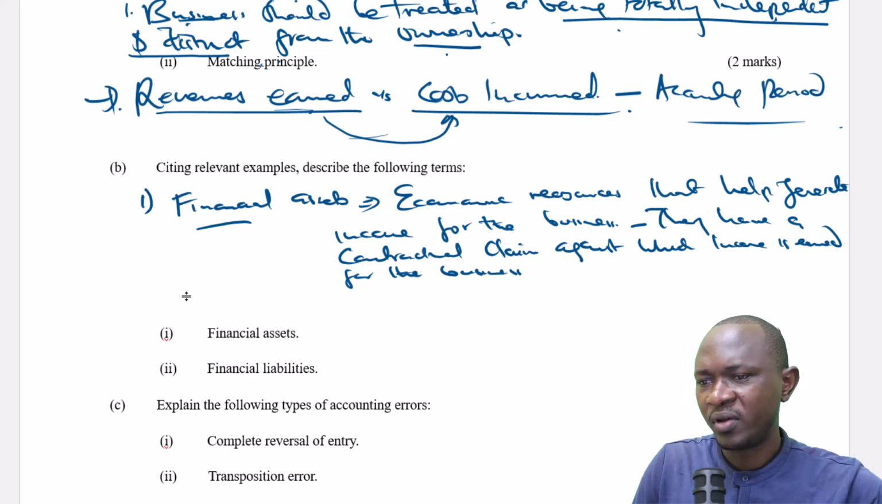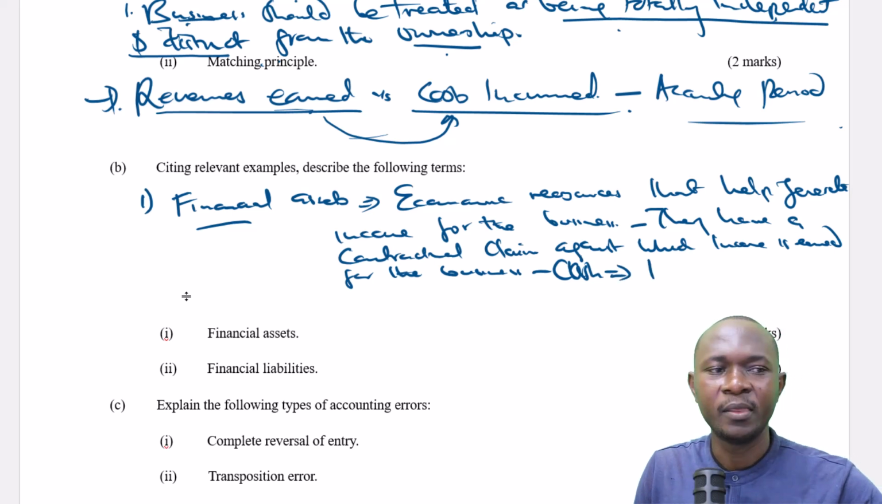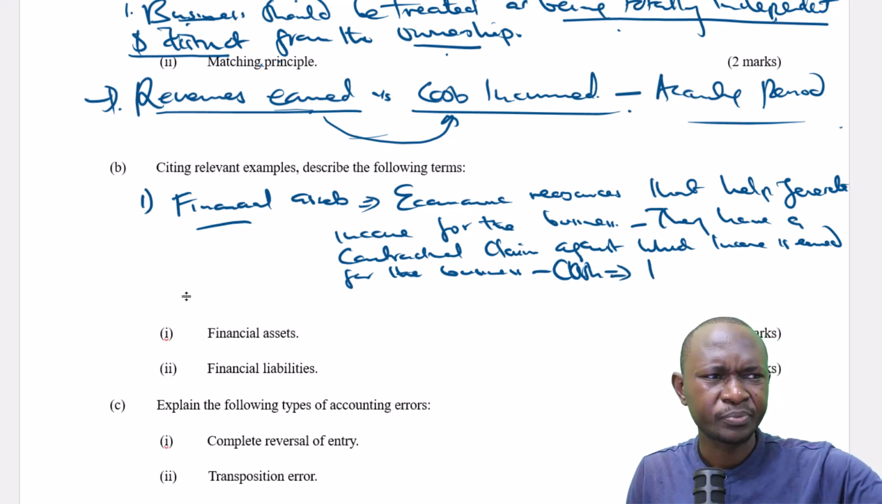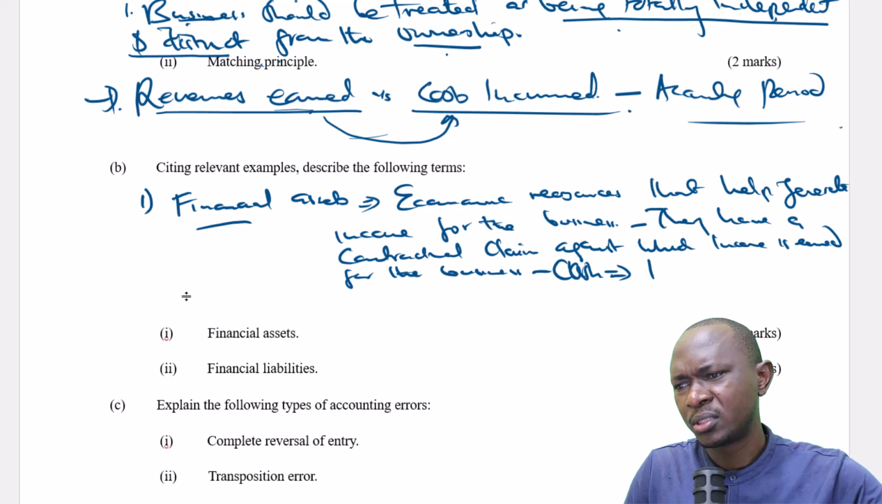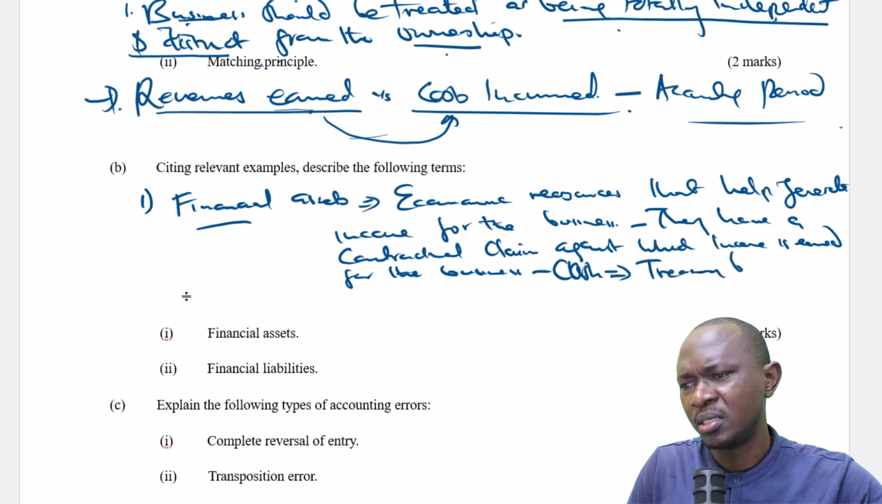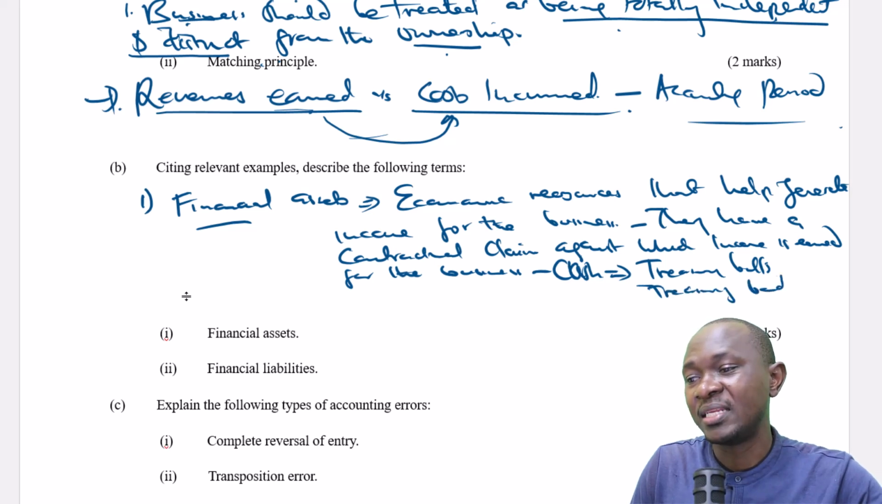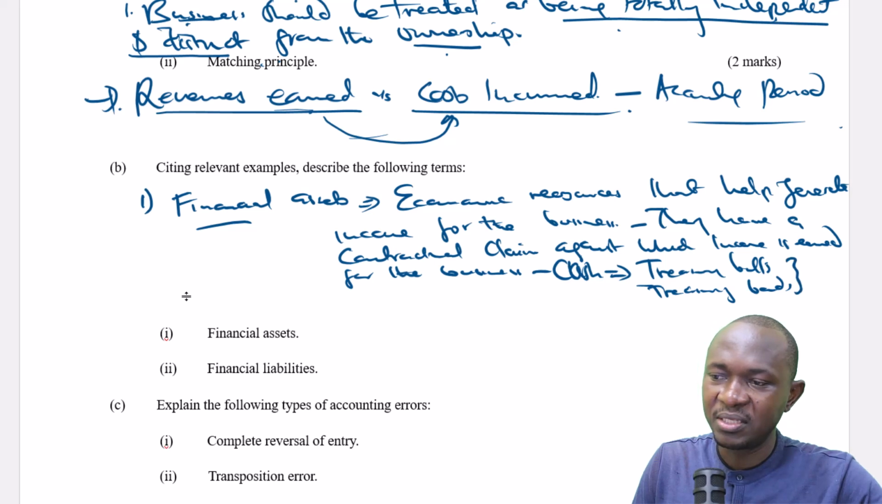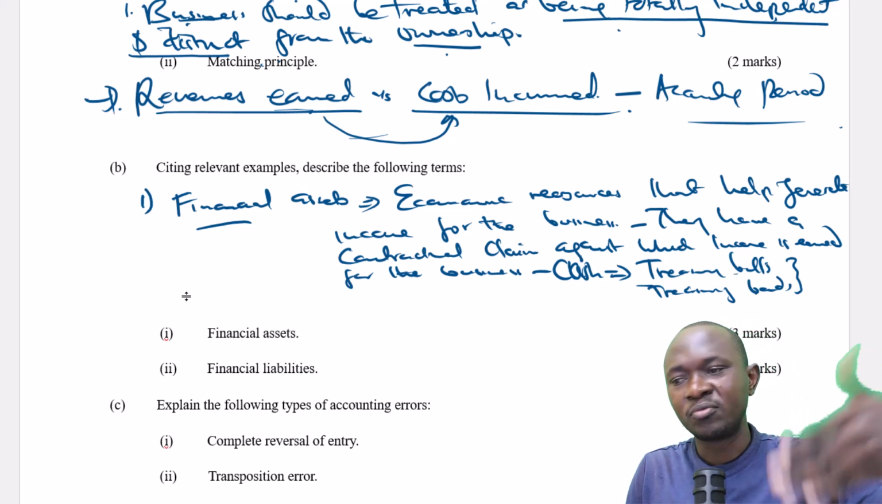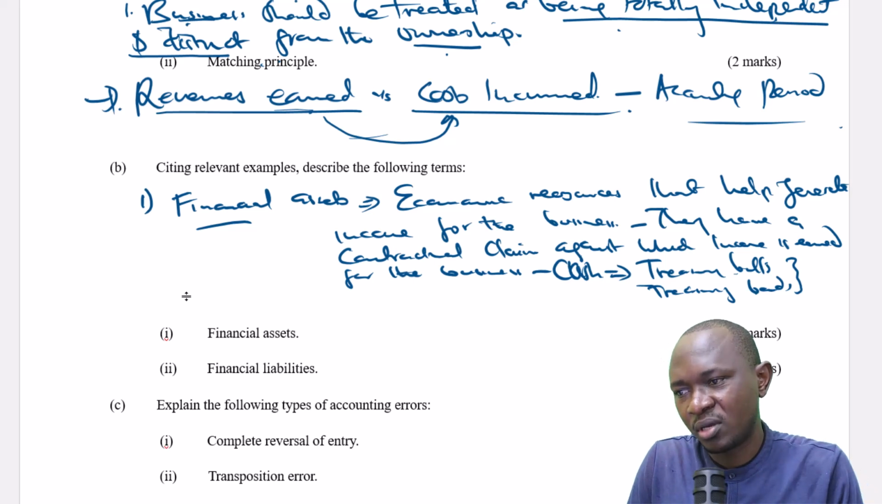And examples of financial assets are when you invest your money in things like treasury bills and treasury bonds, when the business is the one that is investing. So if the business is the one investing its money here, then we say those are financial assets. They can be liquidated within a short notice, especially if you're talking about treasury bills.